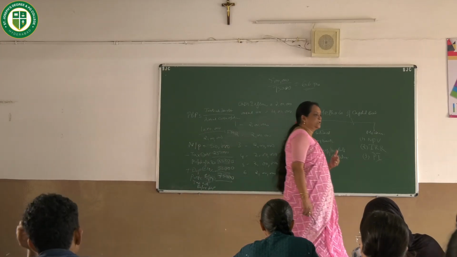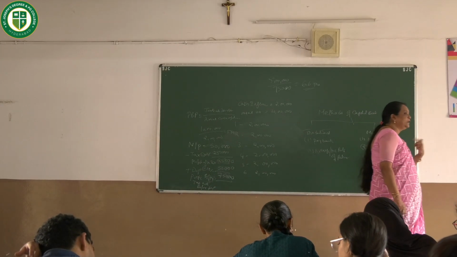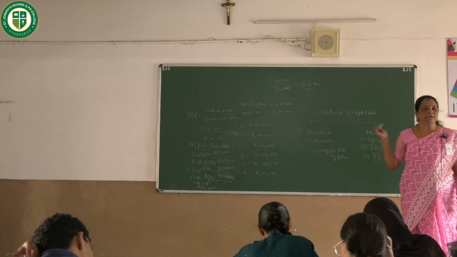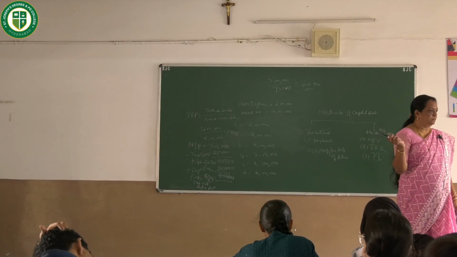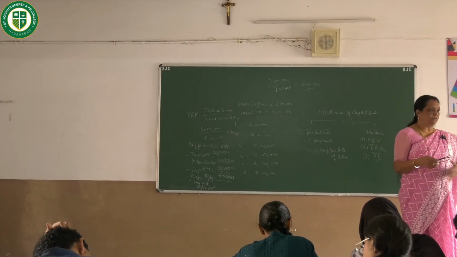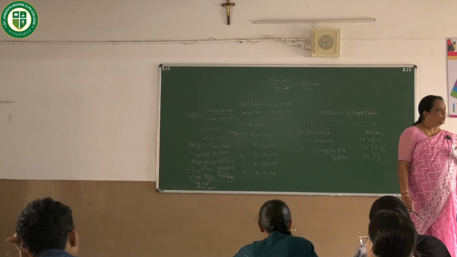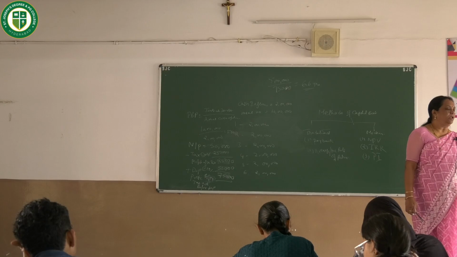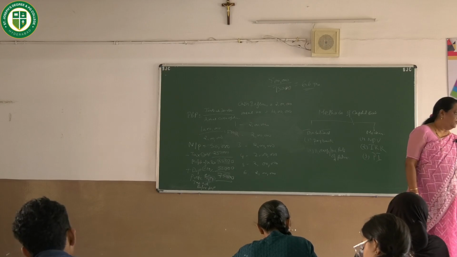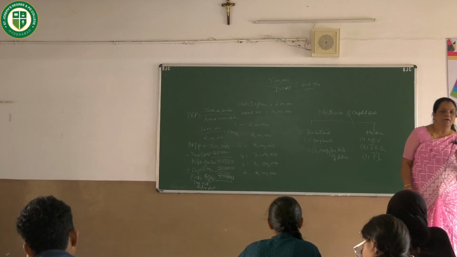Now yesterday we did one more problem where annual cash inflows are different in every year. If they are different, what to do? Here cash inflows are one and the same, every year, so for us it is easy to apply the formula and calculate. What will happen if the annual cash inflows differ? So now let's do one problem.